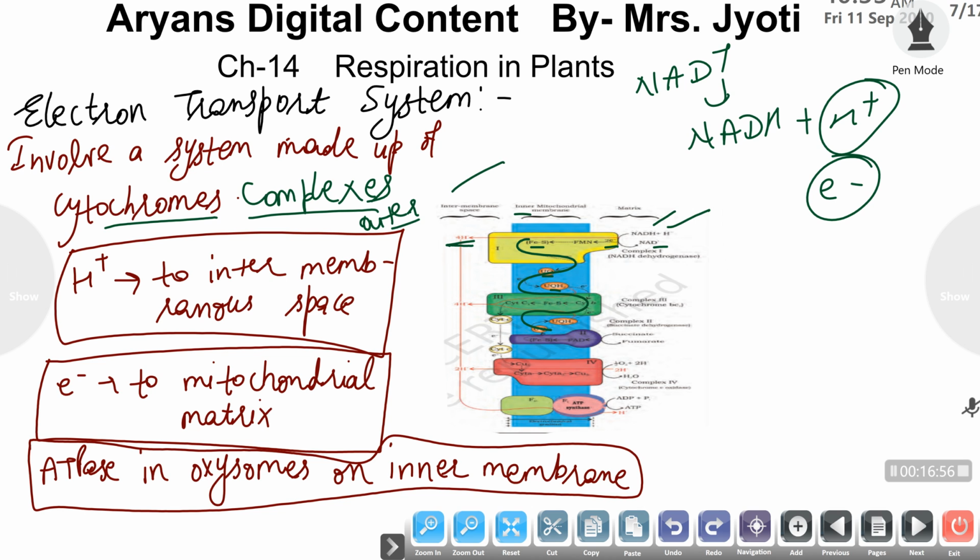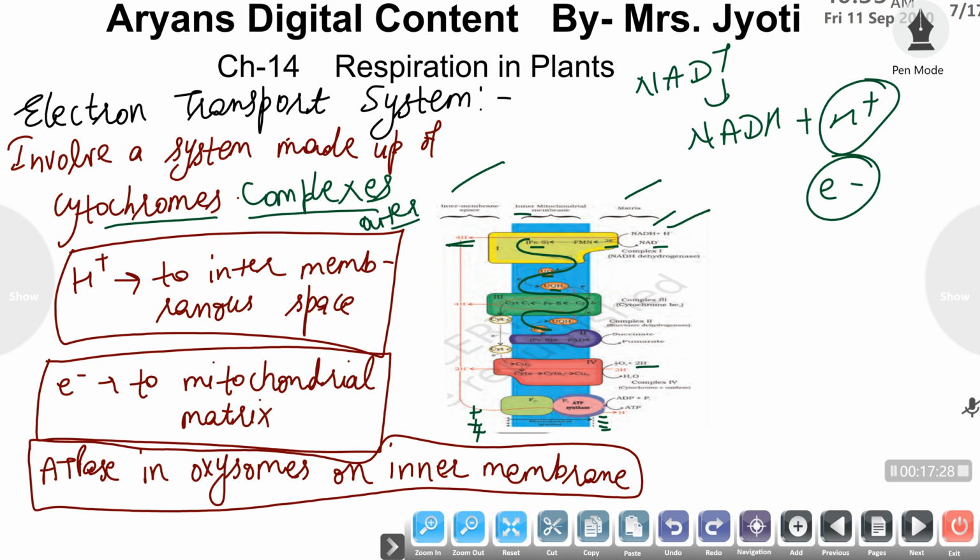The protons are present there, and the electrons are released in the matrix. Ultimately, by passing through this electron transport system, the electrons start to accumulate on the inner surface, the matrix of the mitochondria, and protons are transported to the outer surface of the inner membrane, or the intermembranous space.